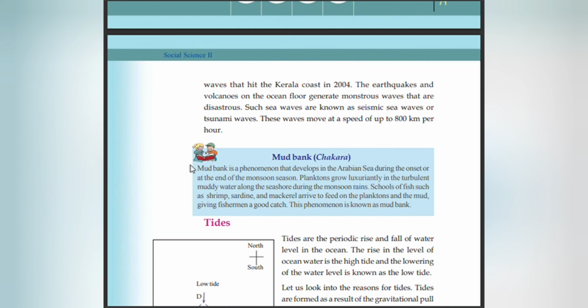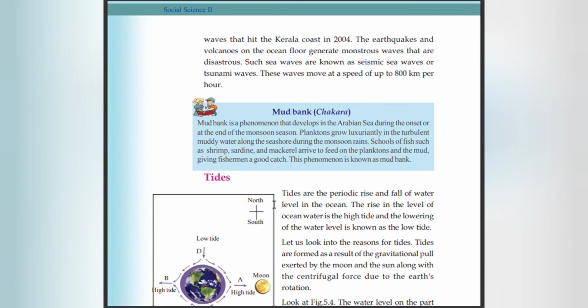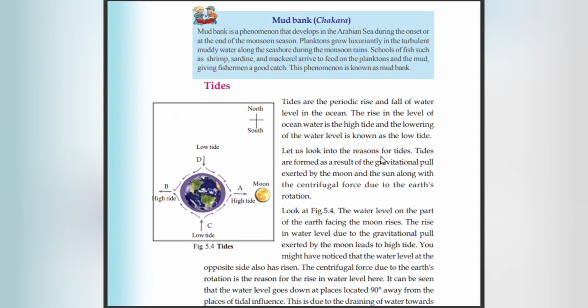Mudbank. Mudbank is a phenomenon that develops in the Arabian Sea during the onset or at the end of the monsoon season. Plankton grow luxuriantly in the turbulent muddy water along the seashore during the monsoon rains. Schools of fish such as shrimp, sardine and mackerel arrive to feed on the plankton and the mud, giving fishermen a good catch. This phenomenon is known as the mudbank.